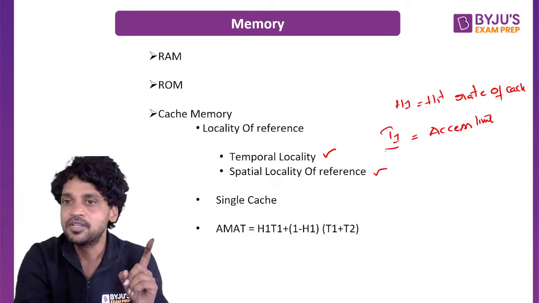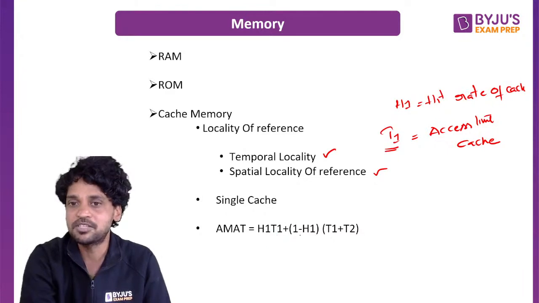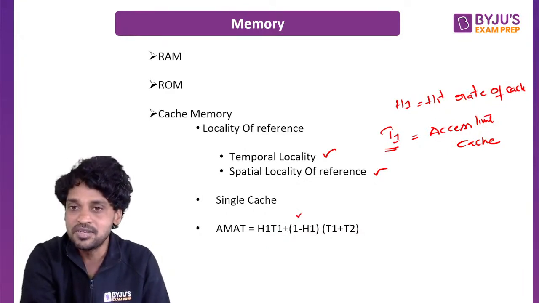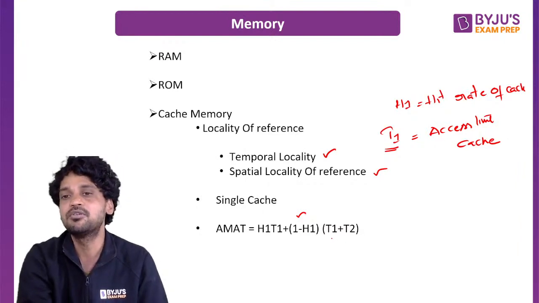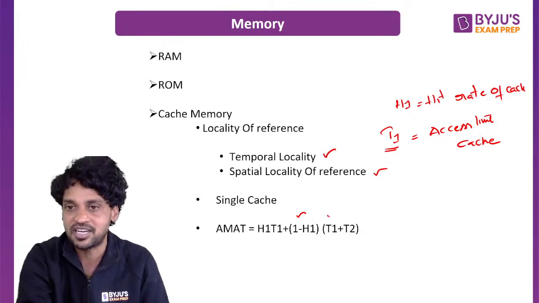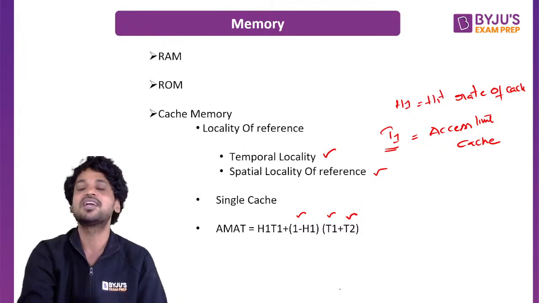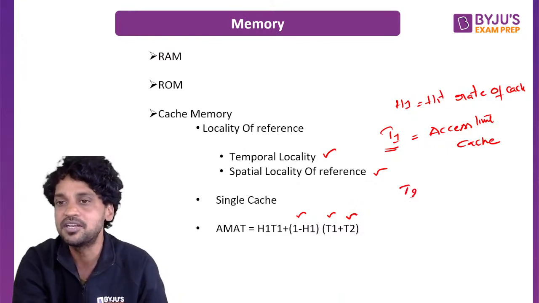Okay, mind you, T1 is the access time or access latency of cache. Then (1 minus H1) into (T1 plus T2). When you go to main memory during a miss in cache, what is a miss? Miss is 1 minus H1, in which we need to add the time which is wasted at the cache, T1, to T2, which is the access time of the main memory. T2 is the access time of main memory.